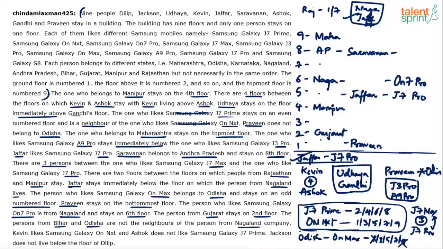So obviously Bihar and Odisha has to come on 1st floor and 3rd floor. Yes or no? You getting me? 1st floor and 3rd floor are blocked for Bihar and Odisha because they cannot take 5th and 7th floor. And I know that Odisha cannot come on 1st floor, because Praveen is on 1st floor and Praveen does not belong to Odisha. So Odisha goes on 3rd floor and Bihar comes on 1st floor. So indirectly we know where Bihar and Odisha are.